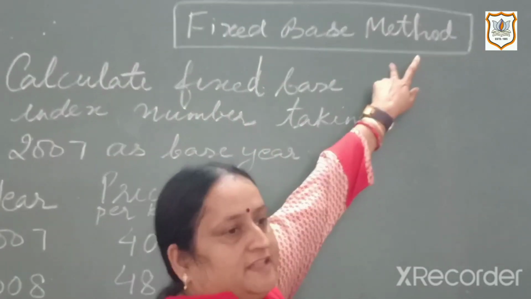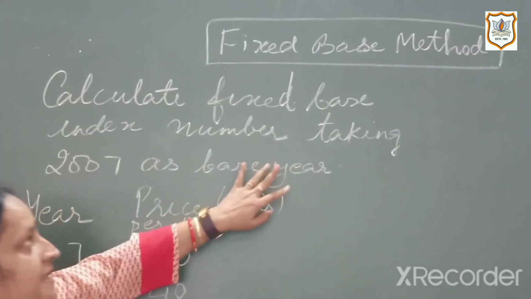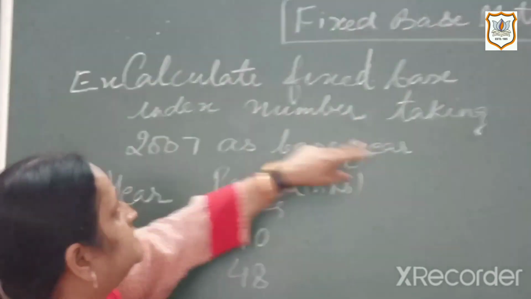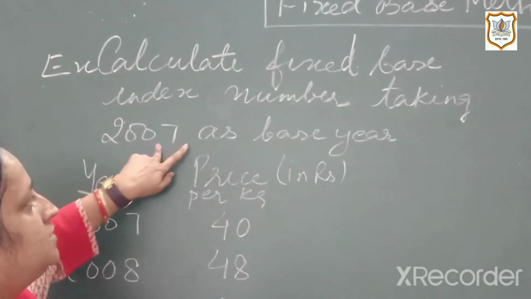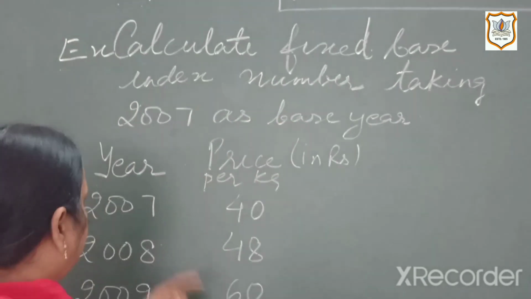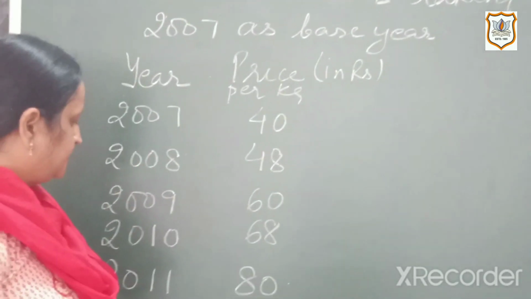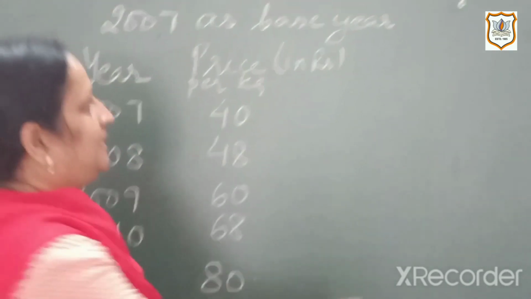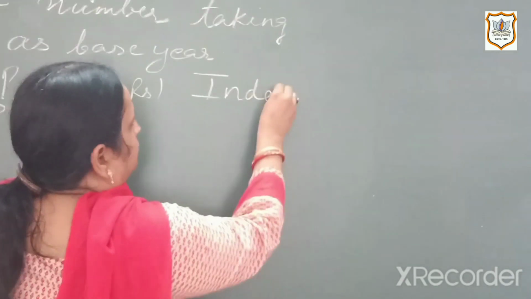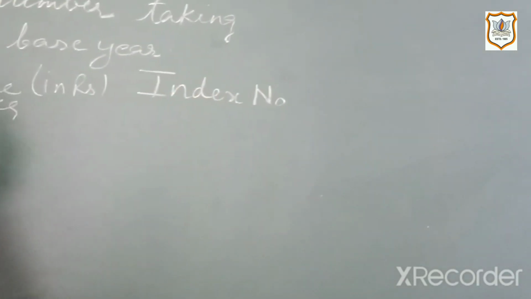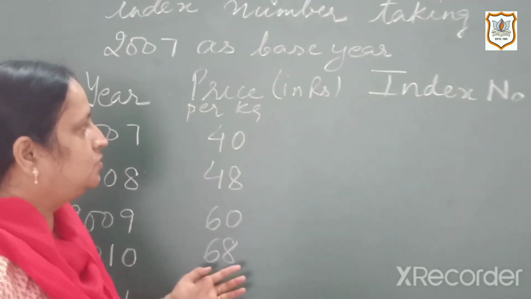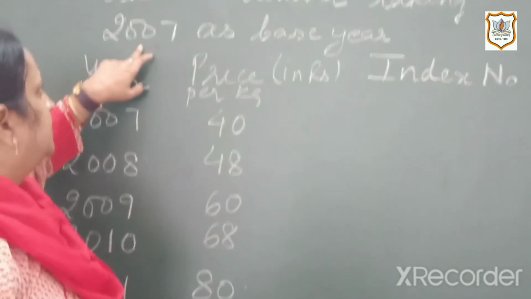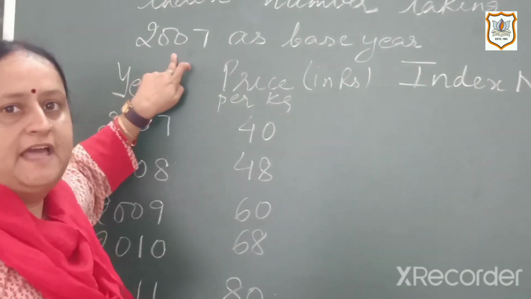Understand the fixed base method for calculating the index number. So here is an example for it, that is calculate fixed base index number taking 2007 as base year. So here we are having these different years from 2007 to 2011 and the prices are given over here. Now let us calculate the index number by the fixed base method. Now in this fixed base method, we are supposed to divide these prices by the price of the year 2007 and then multiply by 100.